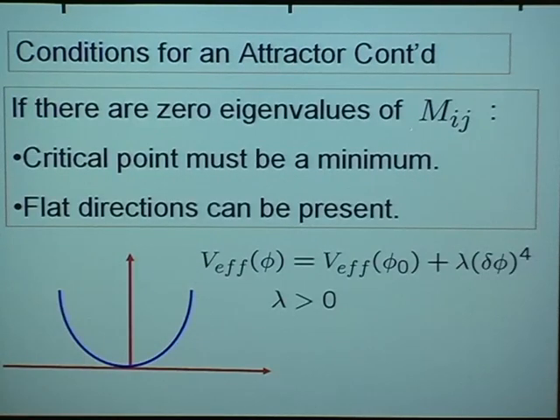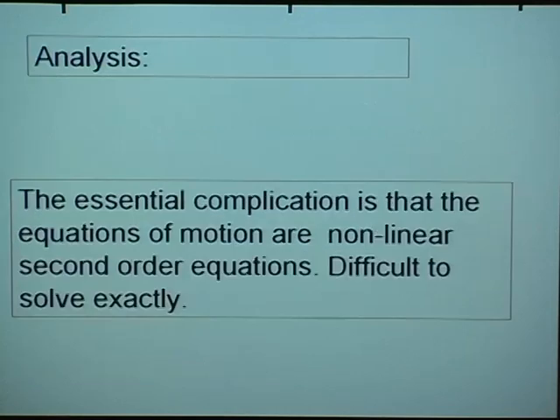Okay, now there's one small caveat which will be important for the example. In situations where there is a 0 eigenvalue of the Hessian, the more general condition is that the critical point must be a minimum. So if we expand the effective potential beyond quadratic order along these 0 eigenvector directions, the first correction must still leave the effective potential right side up. If the correction, for example, occurs at quartic order, the coupling constant lambda should be positive. Now flat directions can be present where there are no corrections as we go to higher orders, that's fine, but you can't have a saddle point if we want a stable attractor.